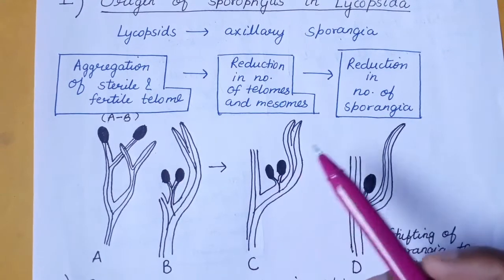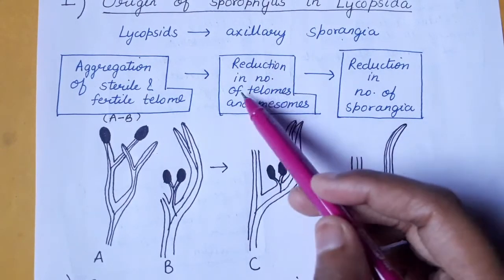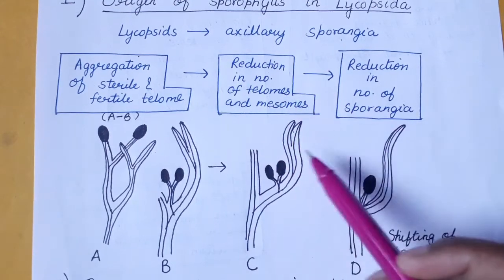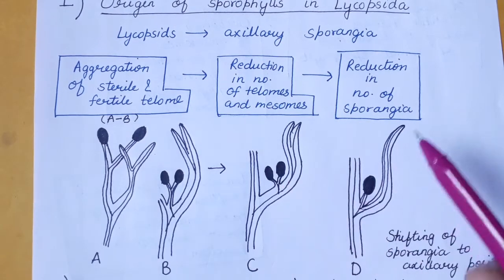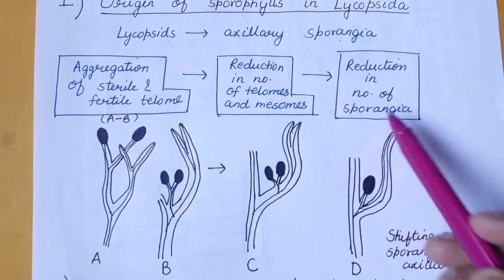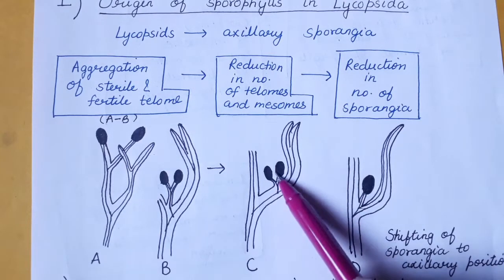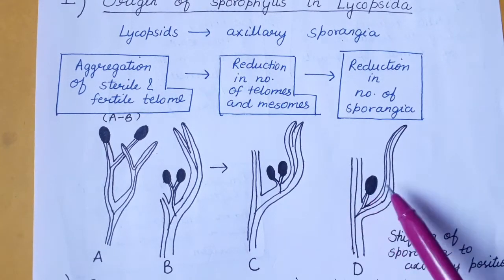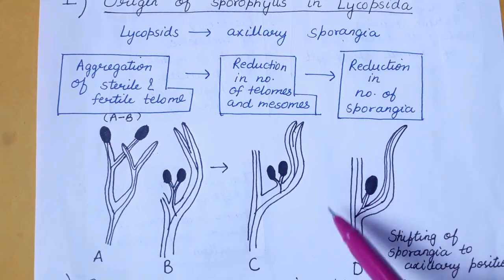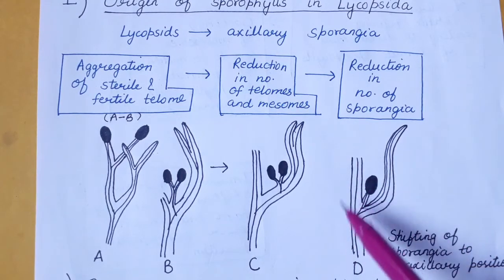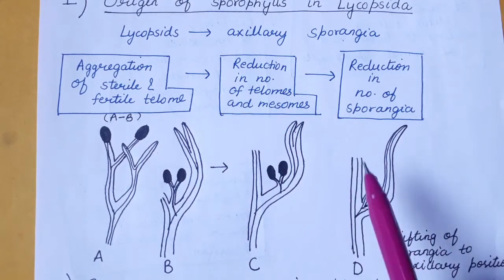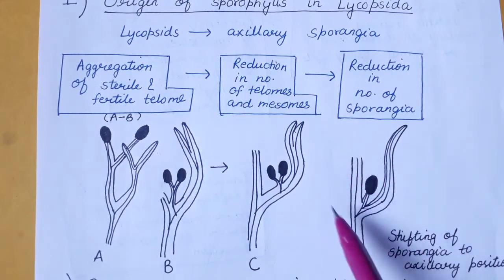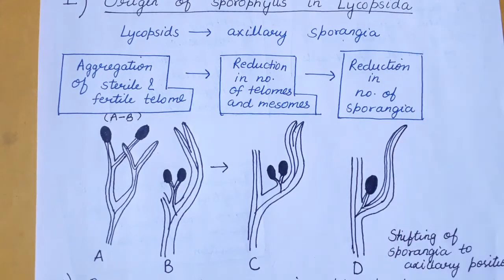So these are aggregating. And after that there is reduction in the number of telomes and mesomes, so they are undergoing the process of reduction. And finally there is reduction in the number of sporangia. As you can see in this diagram, there is reduction in the number of sporangia, and now finally the sporangium is in an axillary position. This is called the axillary sporangia. According to Zimmermann's telome theory, these may be the steps that would lead to the development of axillary sporangia in the case of Lycopsida.